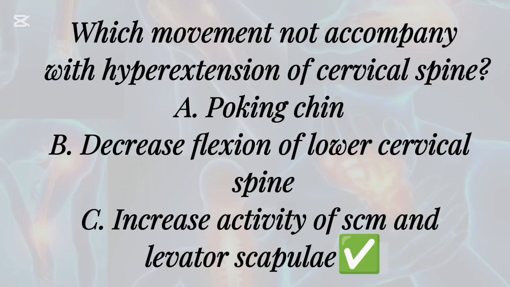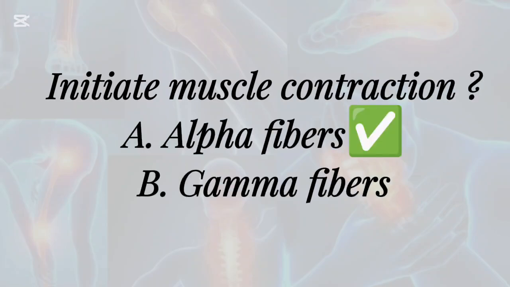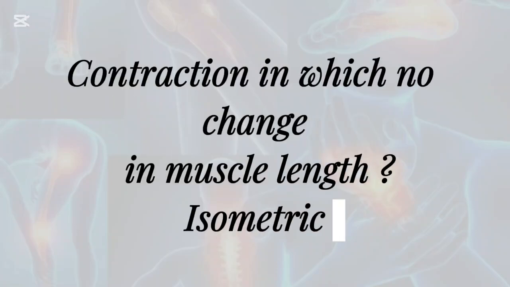Which movement does not accompany hyperextension of the cervical spine? A. Poking chin, B. Decreased flexion of lower cervical spine, C. Increased activity of SCM and levator scapulae. Initiate muscle contraction: A. Alpha fibers, B. Gamma fibers. Contraction in which there is no change in muscle length: isometric.